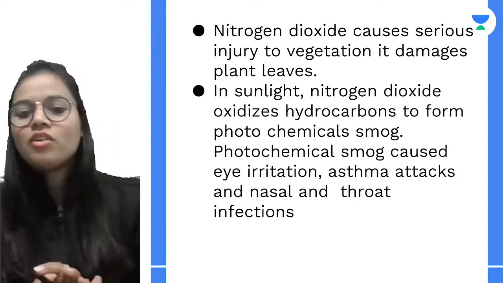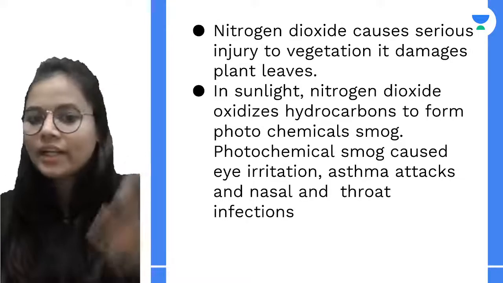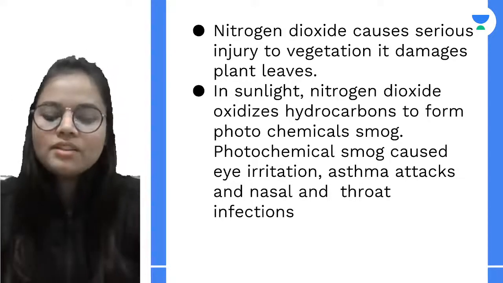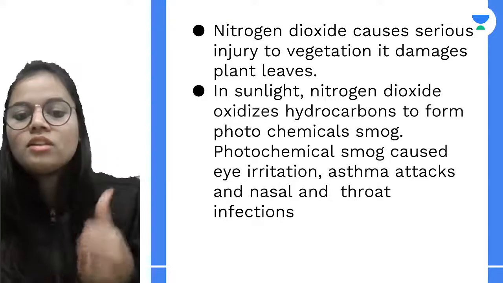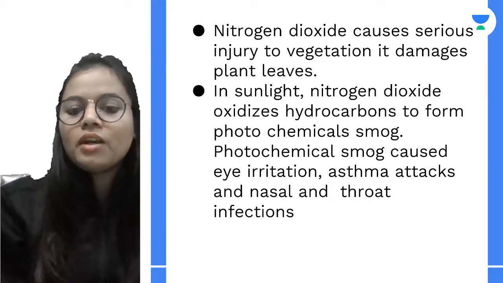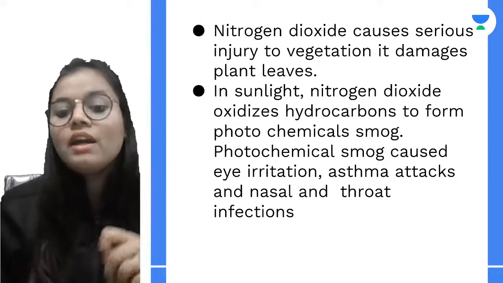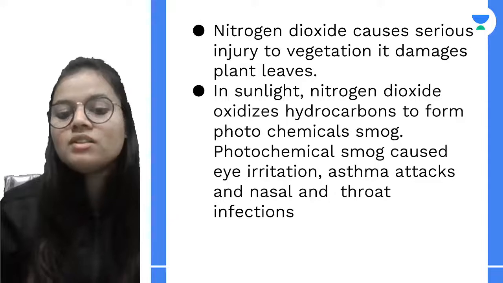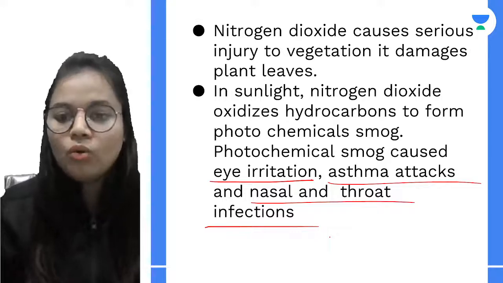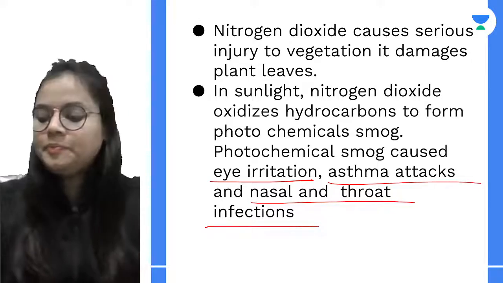All right. Moving on, nitrogen dioxide causes serious injury to vegetation. It damages the plant leaves, that means it is damaging the plants. Now what happens in the presence of sunlight? This nitrogen dioxide oxidizes the hydrocarbons and forms photochemical smog. This photochemical smog is again very harmful, because it can cause eye irritation, asthma attacks, and infections in the nose and throat. So this is how it is harmful to us.